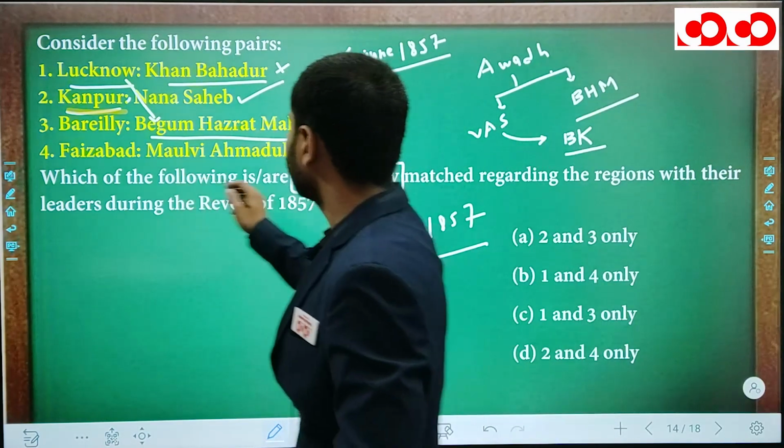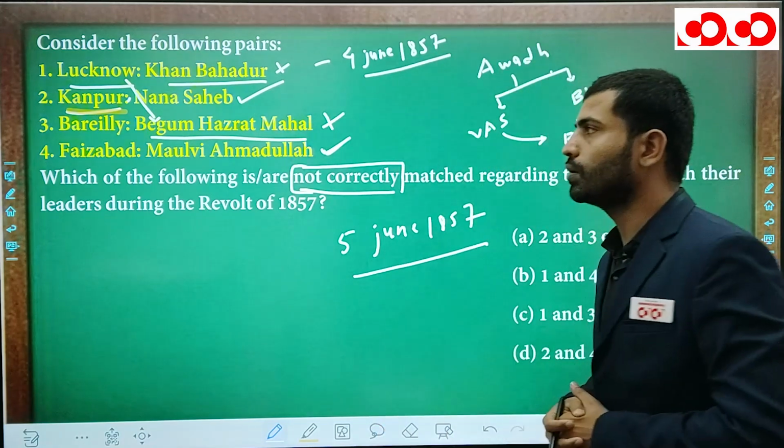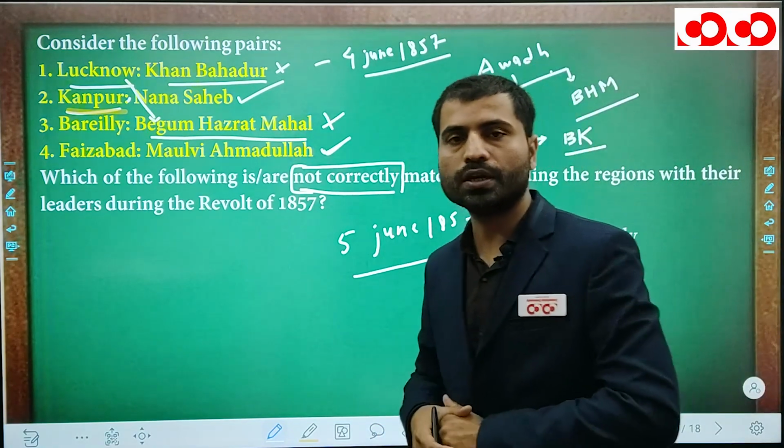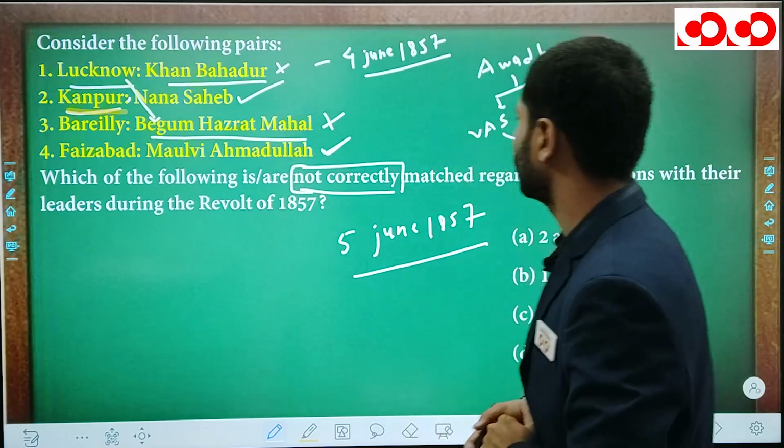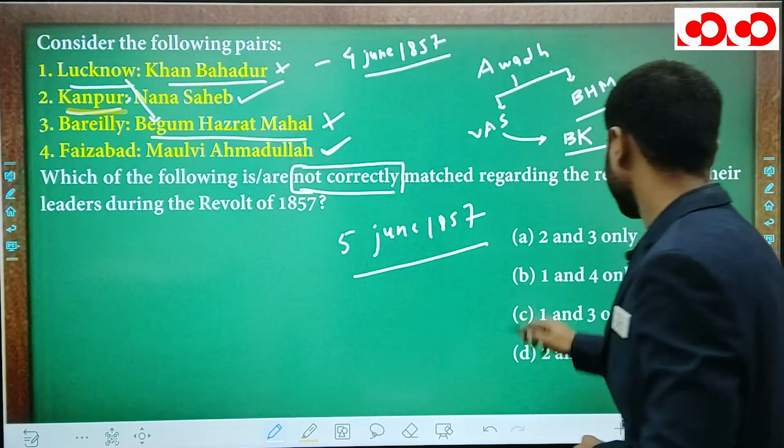And next, Faizabad, Maulvi Ahmadullah. Yes, it is a correct match, because Maulvi Ahmadullah was a leader in Faizabad. So the not correctly matched pairs are 1 and 3. So your answer is C.